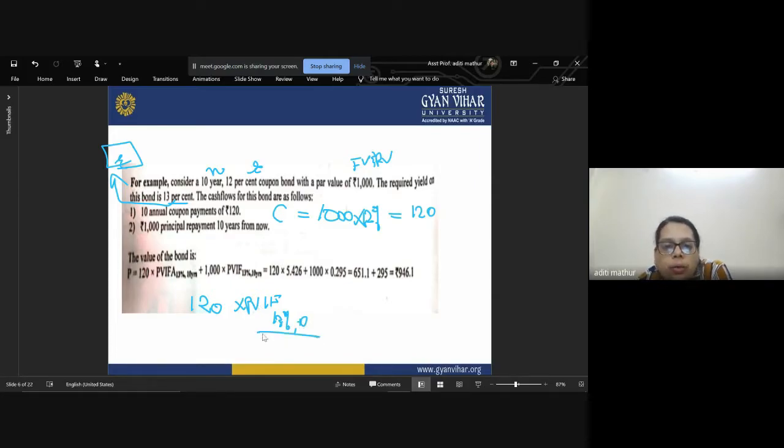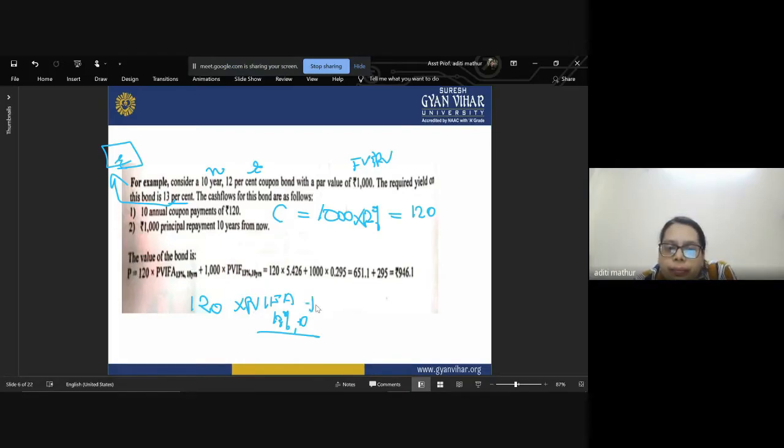Here I am using the PVIFA table, the present value index factor for annuity table, in which we go and look at the rate, and we get the factor at which our present value for the 10 years at the rate of 13% will be. You can take the help of these charts. We have already discussed these components and terminologies in our time value of money, so we are not discussing this again and again.